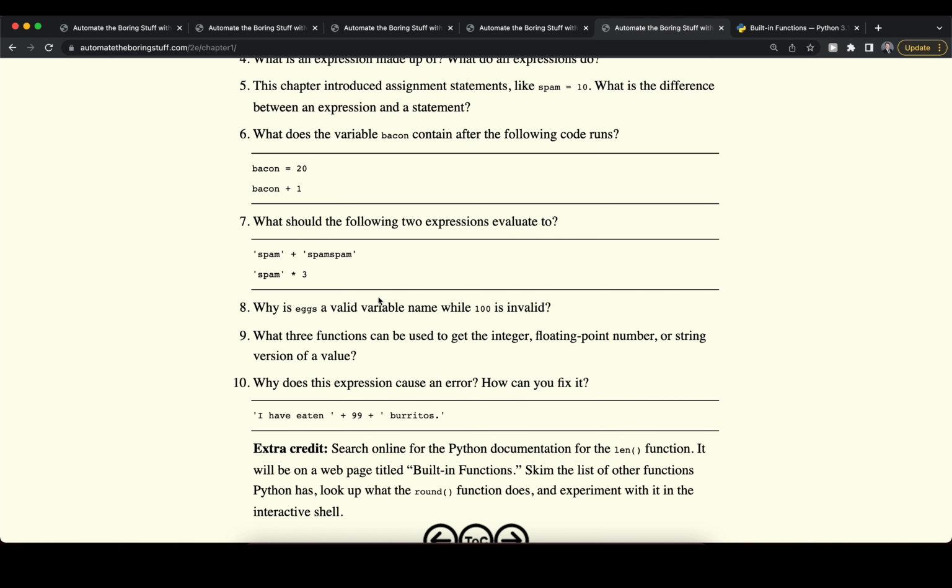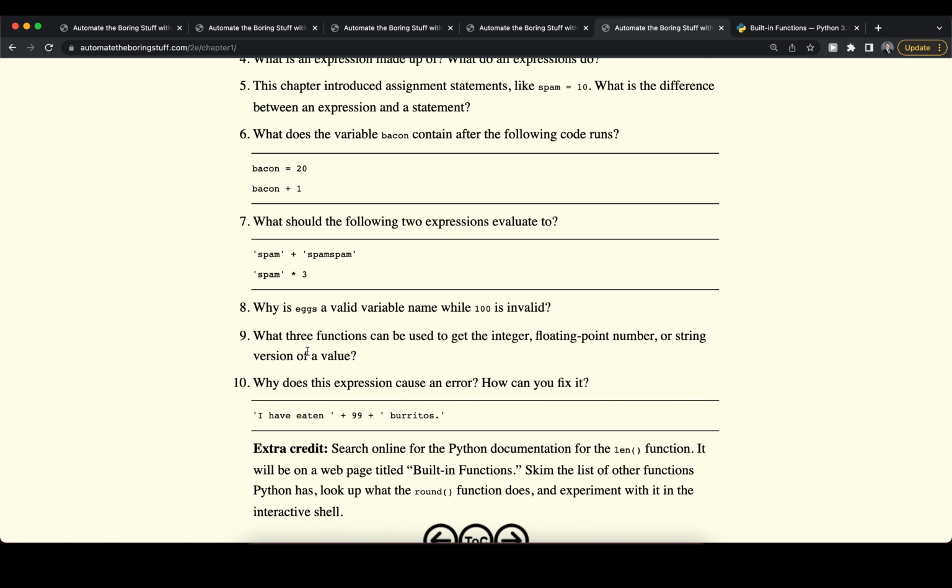So why is x a valid variable name while 100 is invalid? If we think back about the rules, we can't have a variable name that starts with a number, so therefore 100 is invalid, but it can of course start with letters, for example x. There's no white space in there, there's also no special character in there, so therefore x is a valid variable name. What 3 functions can we use to get the integer, floating point, or string version of a value? So the functions we learned about, this is actually called casting, is int to turn a string value, for example, into an integer.